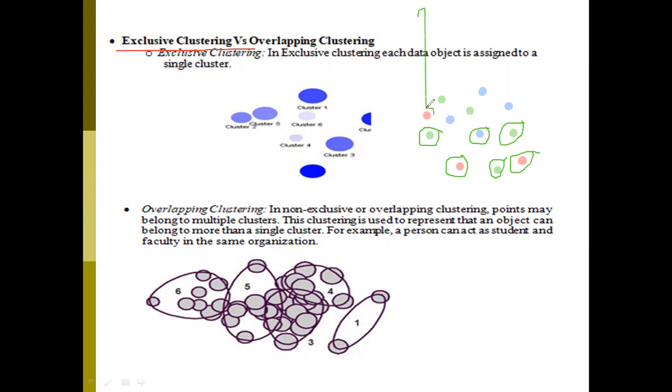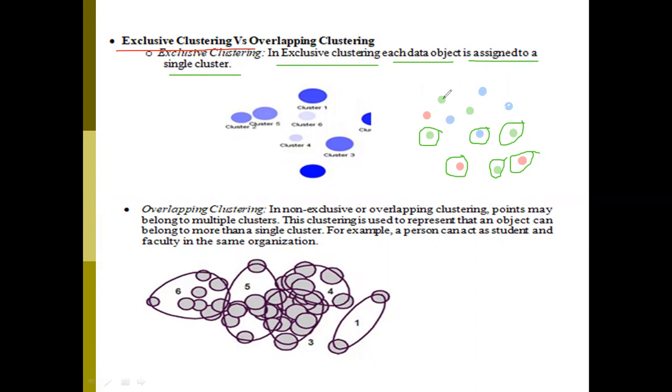See the definition of this one. What is the definition? In exclusive clustering, each data object is assigned to a single cluster. First of all, in the first wave, each data object is assigned as a single cluster. Here, how many data points do I have? 6 plus 6, 12 data points are there.